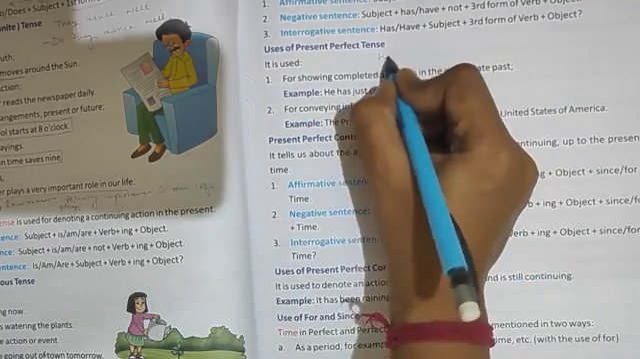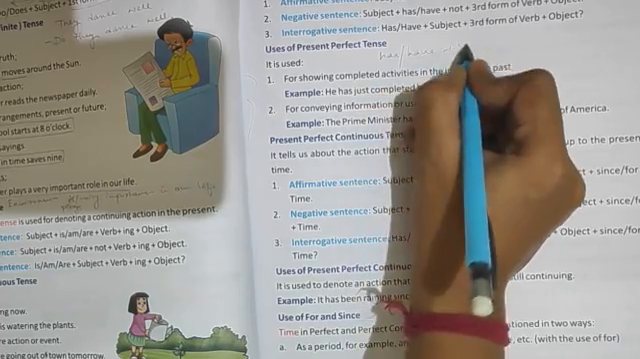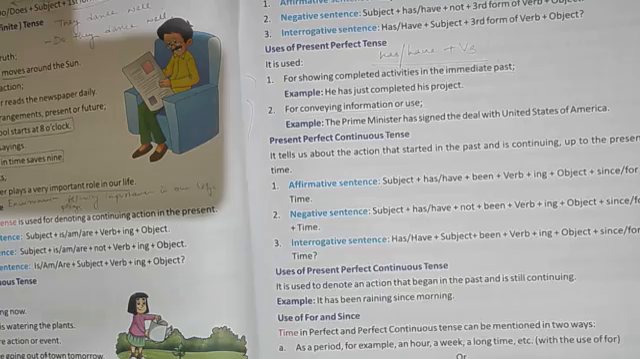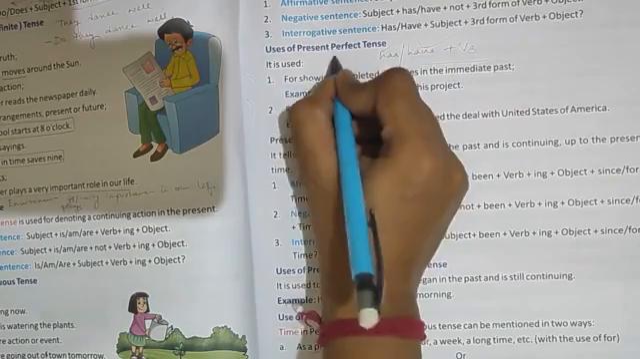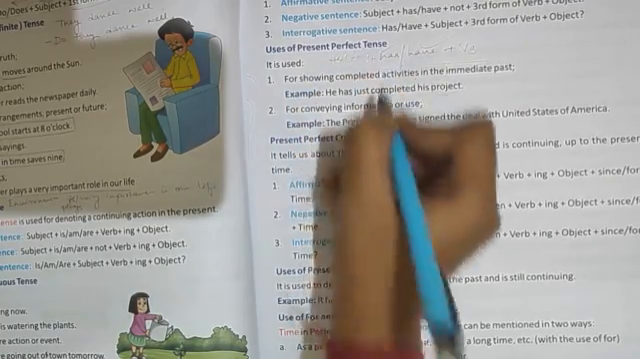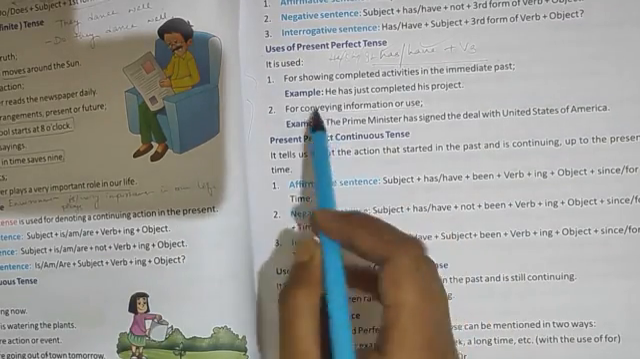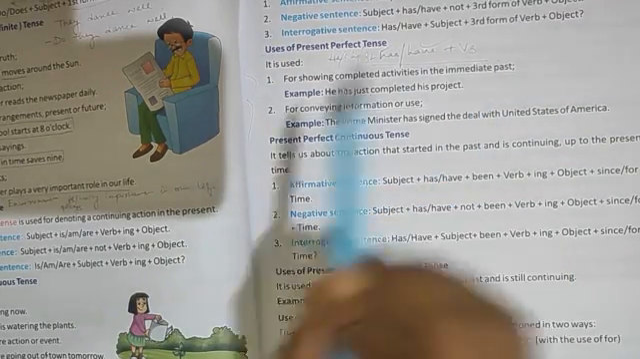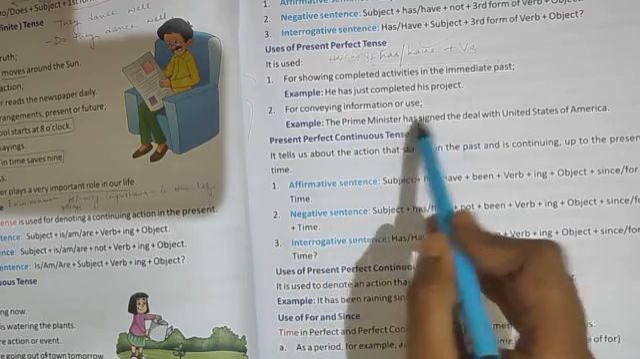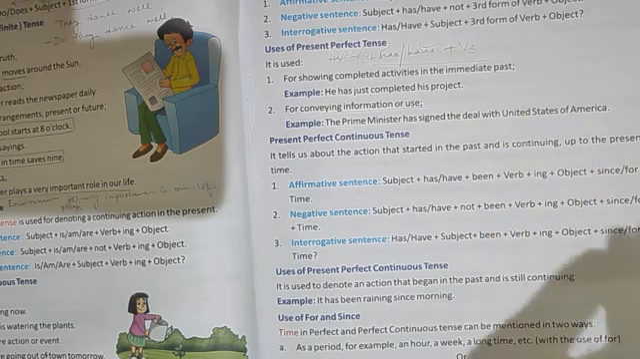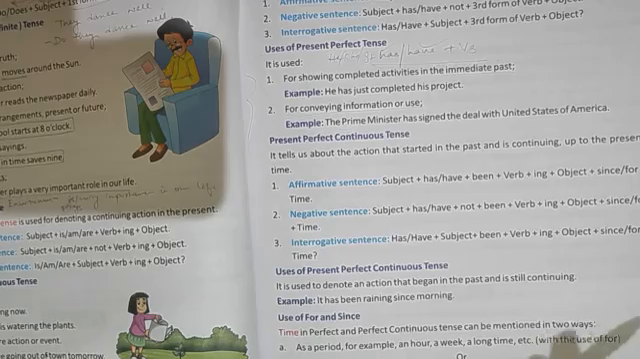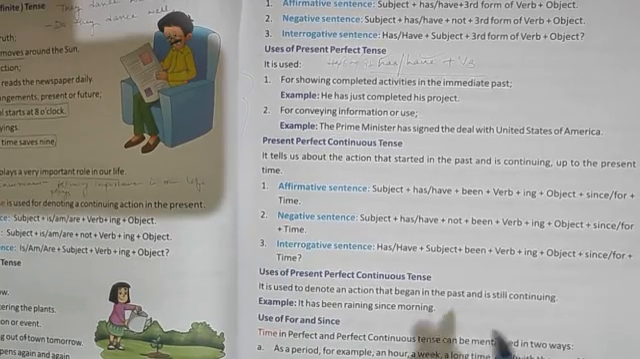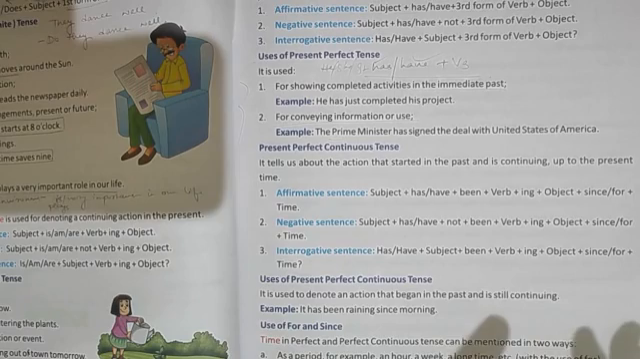Your format is has, have plus V3. Has, have plus V3. Singular will take has, plural will take have. Singular means only he, she, it will take has. The rest all will take have. He has just completed his project. Prime Minister has signed the deal with United States of America. Means some work that has been completed and has a connection to your present. Simple.